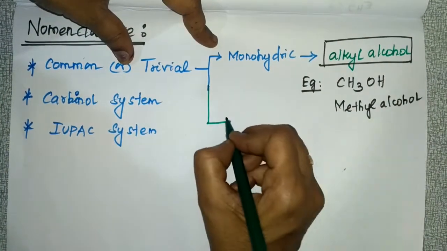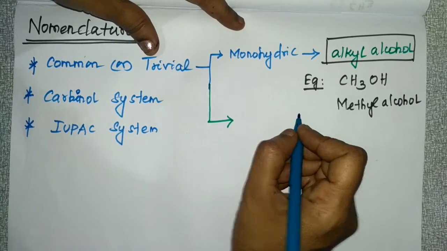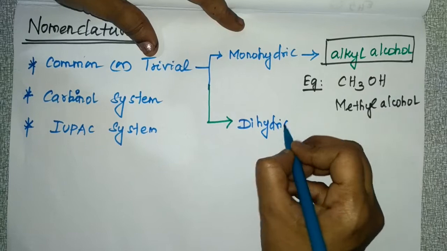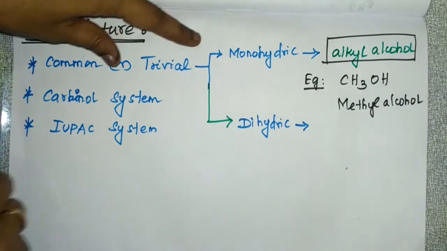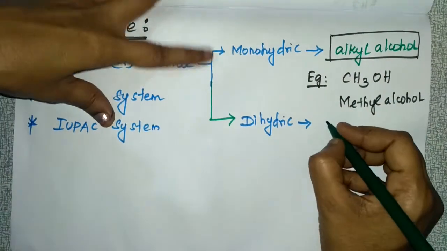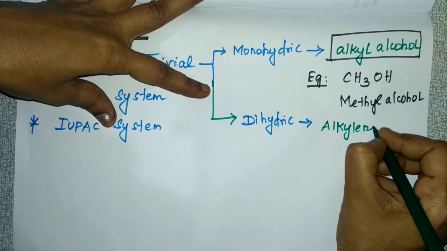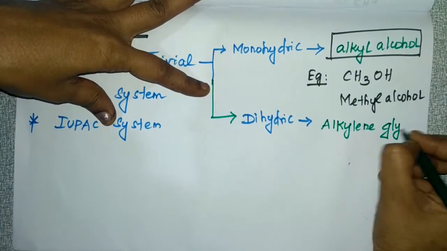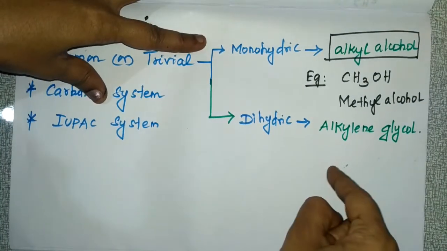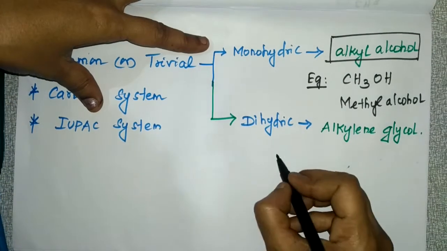And next, if you take a dihydric alcohol, the order which you should follow is alkylene glycol. Okay, so you should follow this order, alkylene glycol. So I'll give you an example for this.